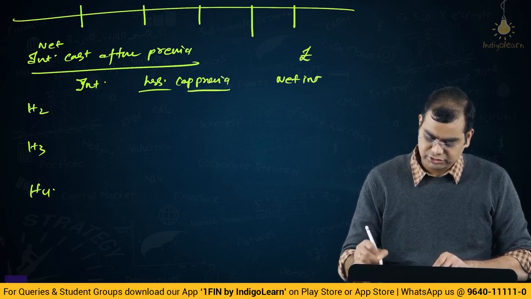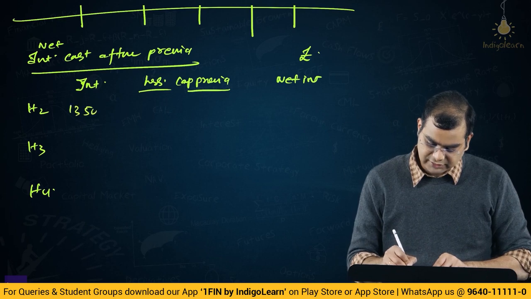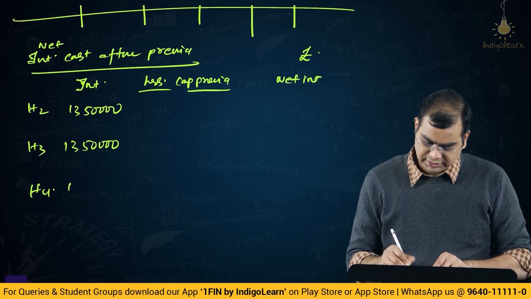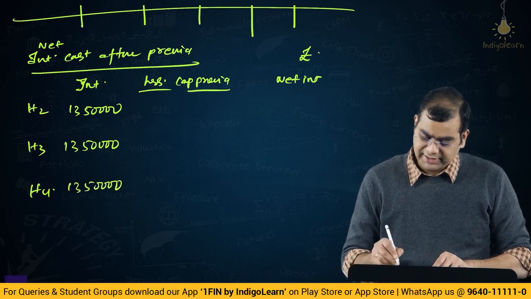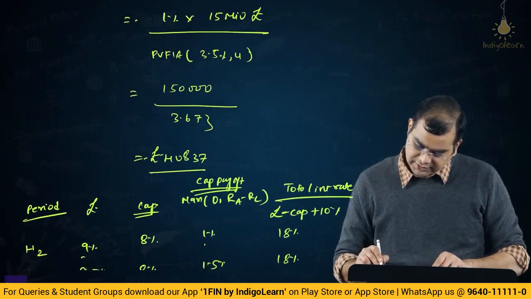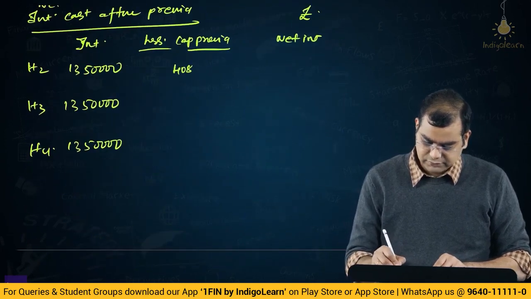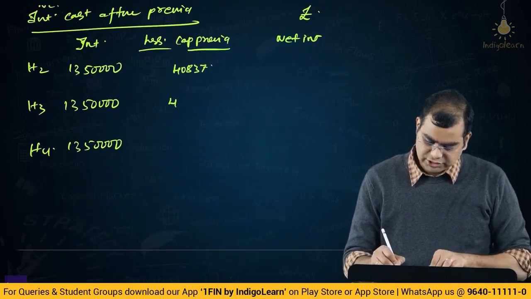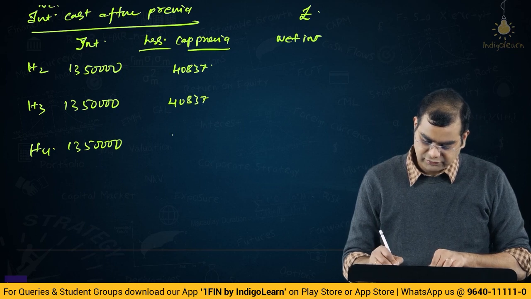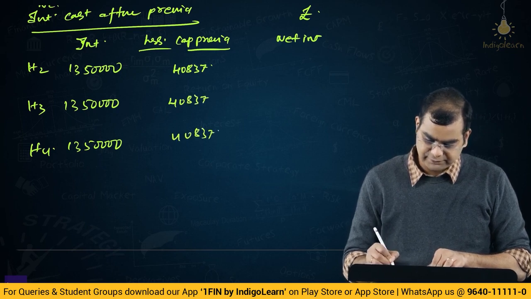Okay, all of them are pounds. 13,50,000, 13,50,000, 13,50,000, and we already computed the premium here. What was it? 40837, 40837 and 40837.